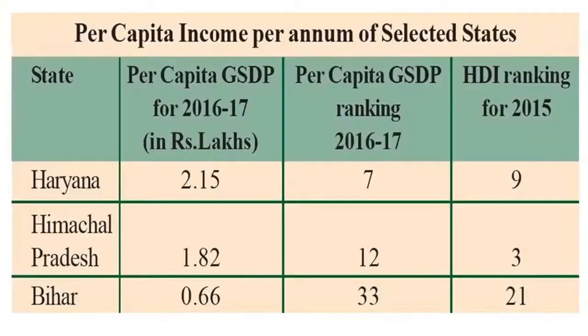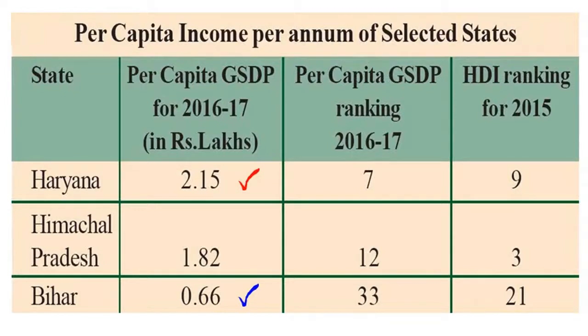This table tells us about some comparative data of three selected states. Here is the data of three different states with different indicators. They are Haryana, Himachal Pradesh, and Bihar. When we see the per capita income of the three states, Haryana has the highest per capita income and Bihar is at the bottom. This means that on an average, a person in Haryana earned 2.15 lakh rupees in 1 year,